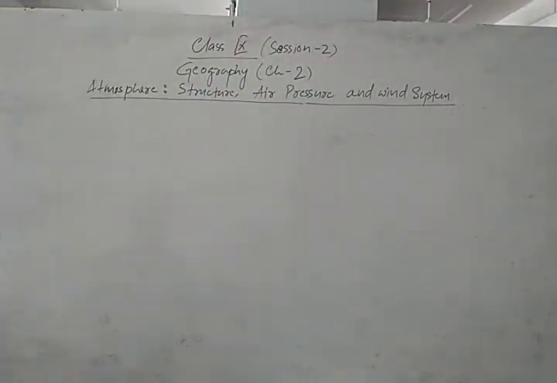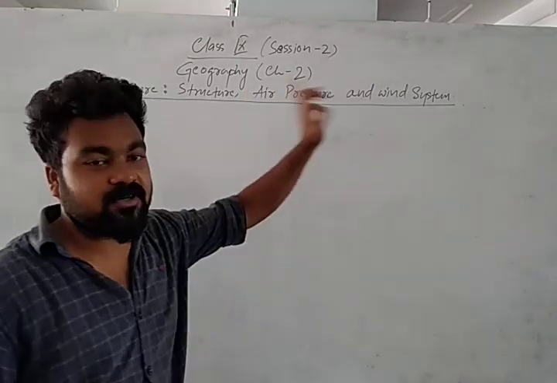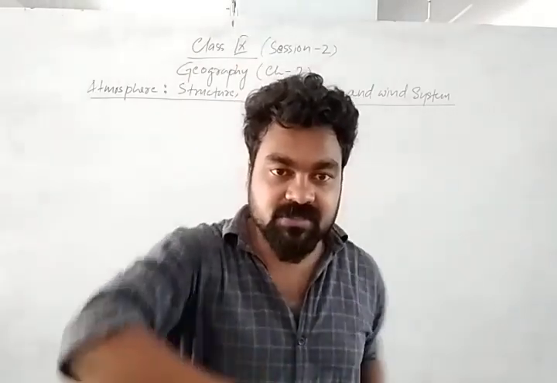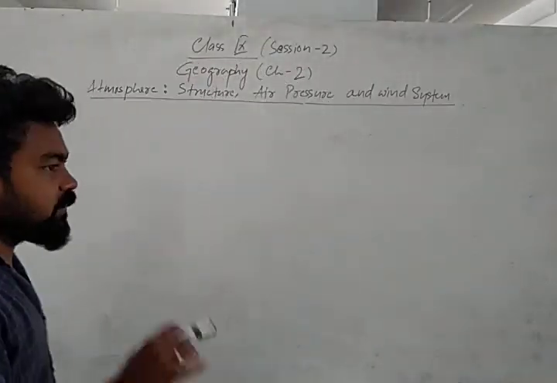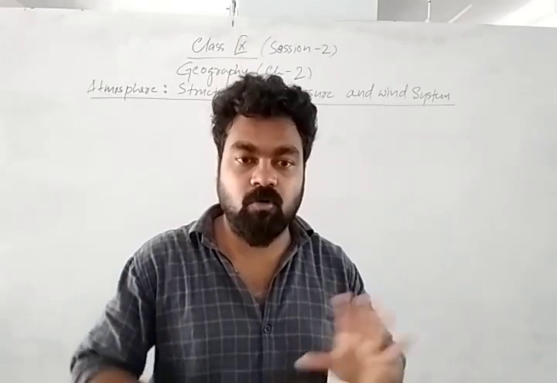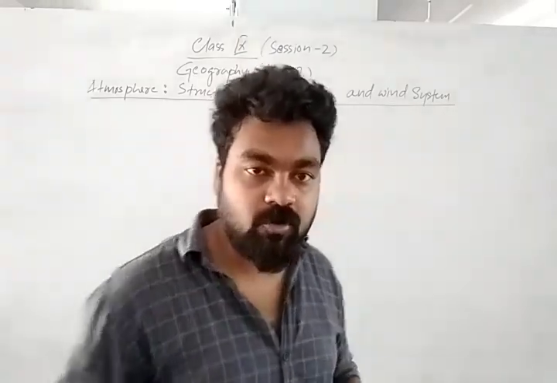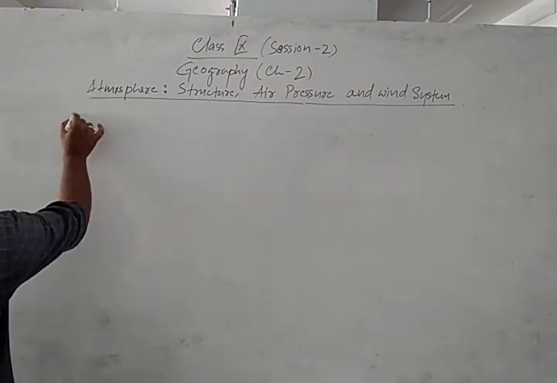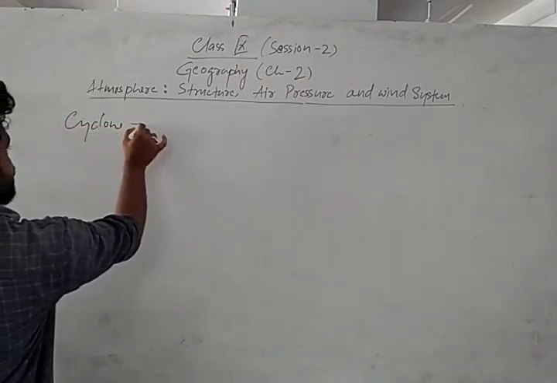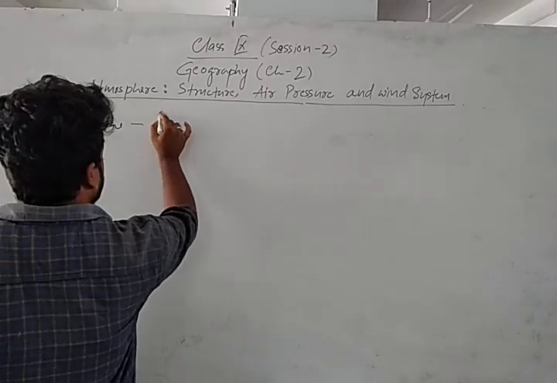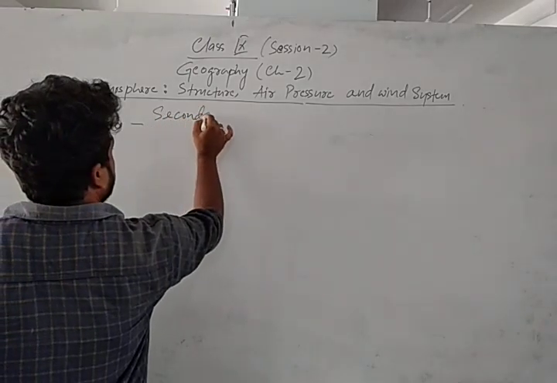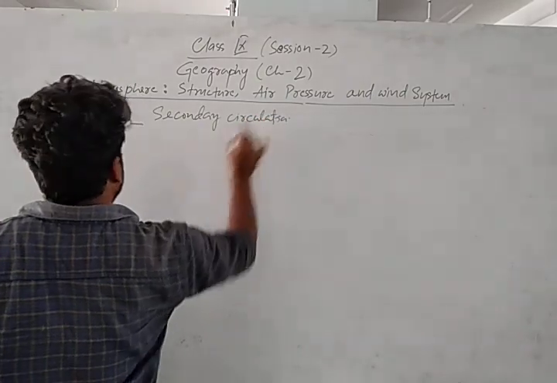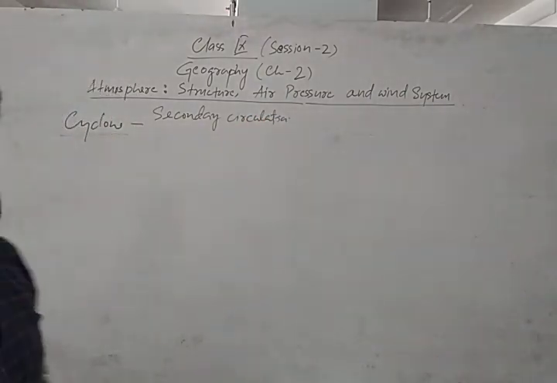Okay, let's start with today's session 2, class 9, geography, chapter 2: atmosphere, structure, air pressure and wind system. In previous classes we have already discussed what is air pressure, what is air mass, what is a front, what is a cold front, warm front, stationary front, occluded front, right? So today we will see regarding cyclone. Cyclone comes under the secondary circulation of the air. But we should know what is cyclone and what is anticyclone.